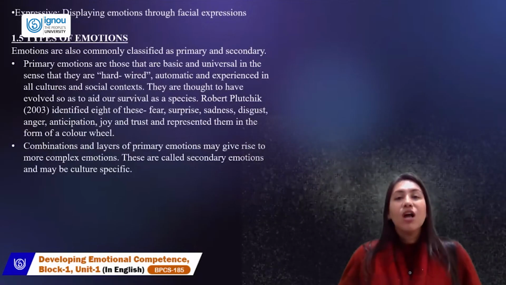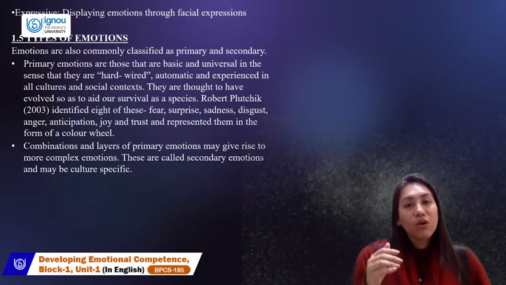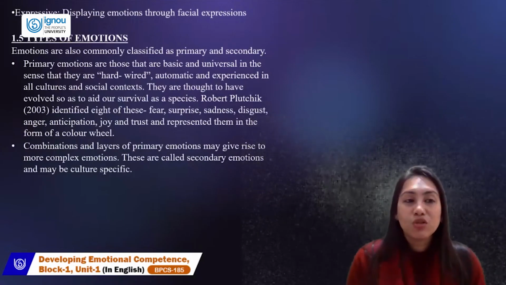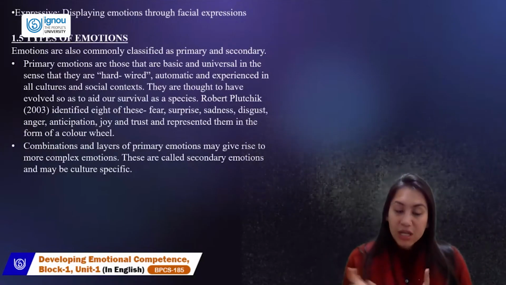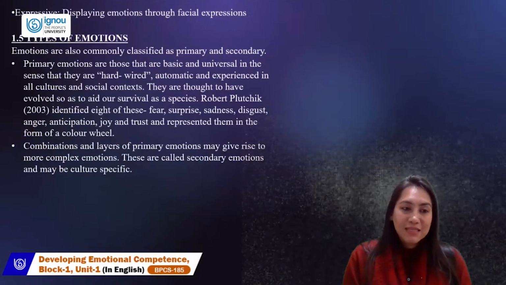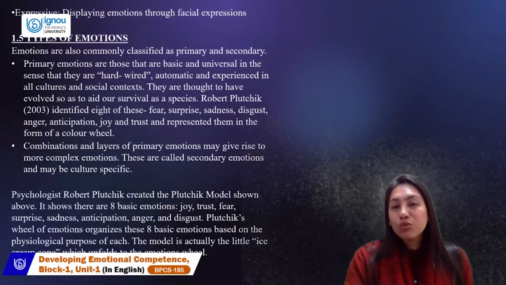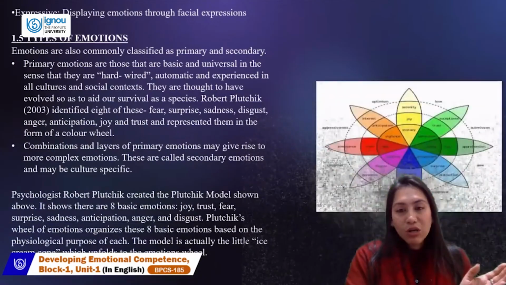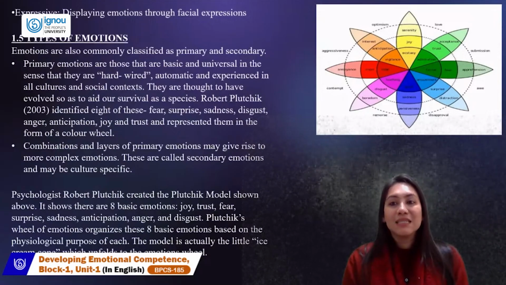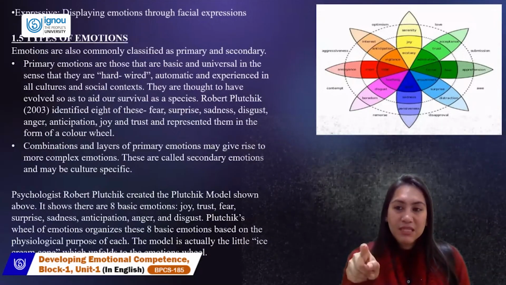So let's take an example. A combination of the primary gives rise to more complex emotion. Those are called secondary. So a mixture of two. So as I said, if disgust doesn't happen to people automatically, probably culturally they're not hardwired to it. But Plutchik stated that these are those basic emotions: fear, surprise, sadness, disgust, anticipation, joy, and trust. So if we combine these, according to Plutchik's model, which was a beautiful model, which is on the top when we see. So see, we have joy, trust, fear, surprise, sadness, disgust, anger, anticipation. So that's on the ring, which is from the center, the second one.